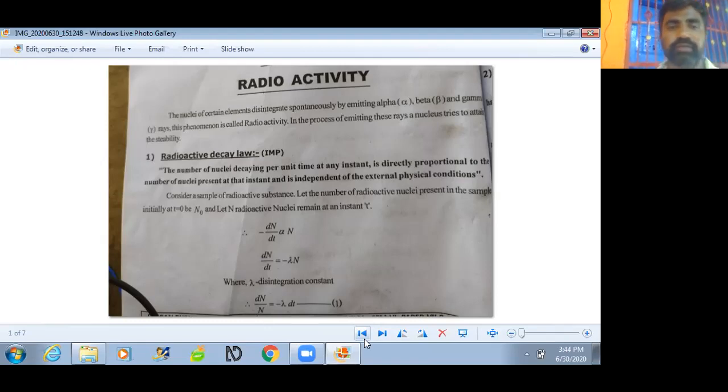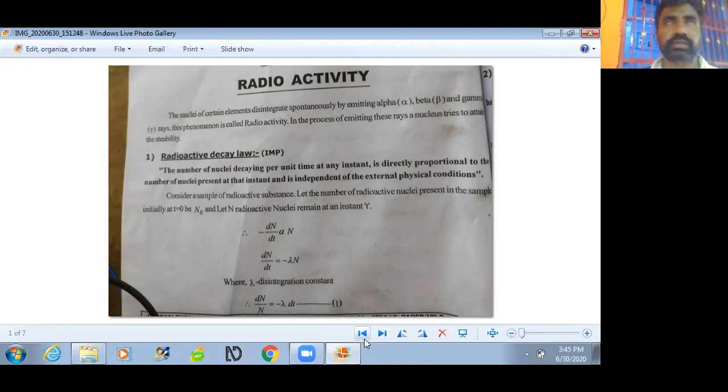Then the half-life period. What is the half-life period? The time required to decay one half of its original nuclei at t equal to 0 is called the half-life period. Suppose at t equal to 0 we have N naught particles. After t equal to capital T, we have N naught by 2 particles, meaning half of its original particles. That capital T time is called the half-life period.